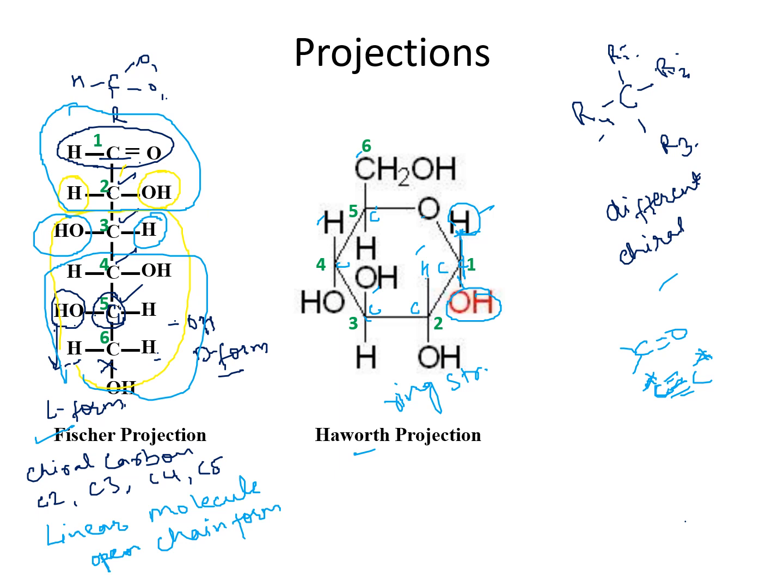Similarly, these lie below the plane, and this CH2OH is out of the ring. The sixth carbon is out of the ring, and it is lying above the ring. So this is a Haworth projection, and this is a Fischer projection.